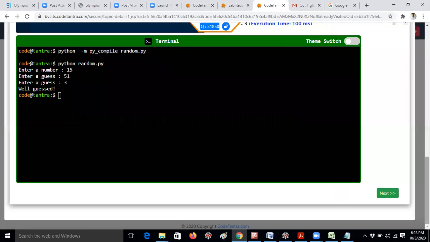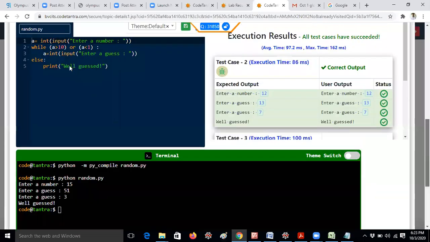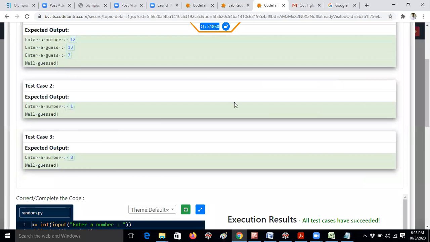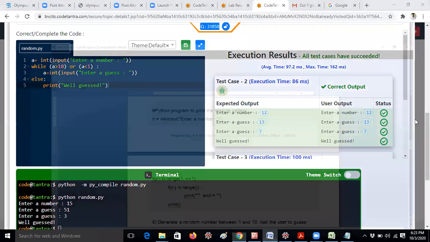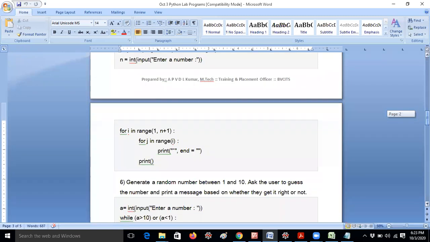Okay, I am giving according to the Code Tantra test cases, but you can do this program in different ways. Instead of just well guessed, if you print well guessed, your guessed number is 7, that would be very good actually. But they are giving it like that, so that is the reason I am explaining the code in that way in my material. I will forward the material after completion of the class.